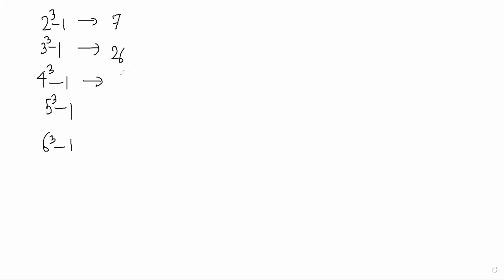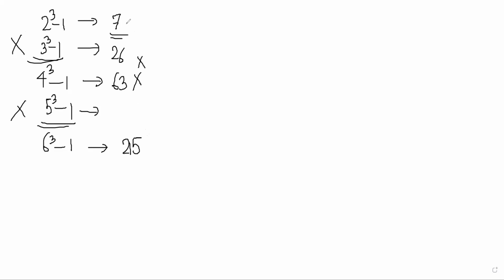This is equal to 60. 4 into 4 into 4 is 64, minus 1, 63, again doesn't work. 5 cube minus 1 doesn't work because obviously, anyway, we didn't have to check 3 and 5. We only have to check odd a's, right? So 6 cube minus 1 will be 215, won't work.